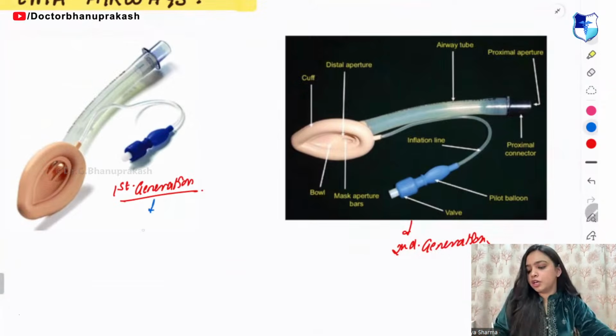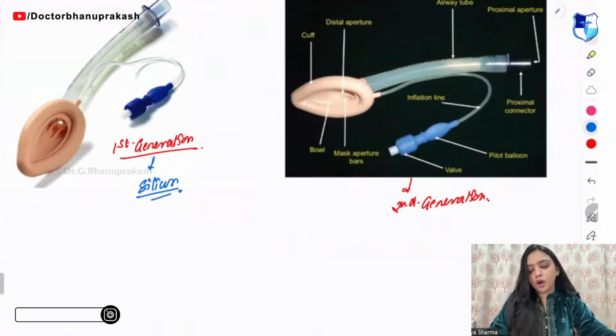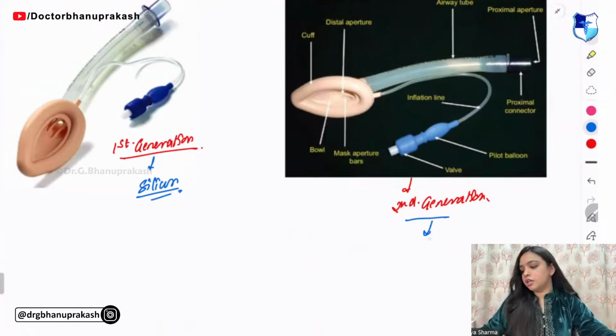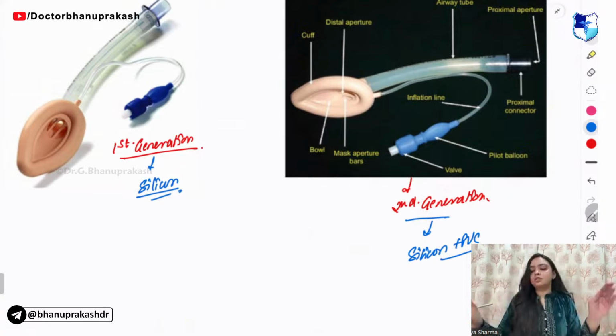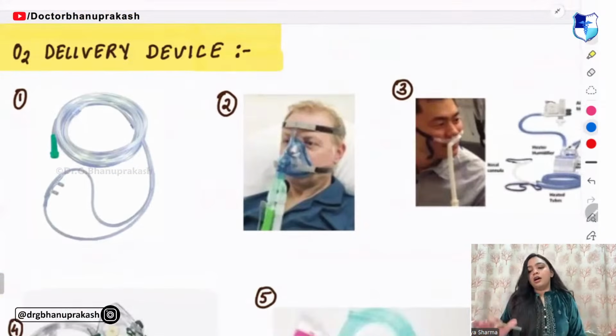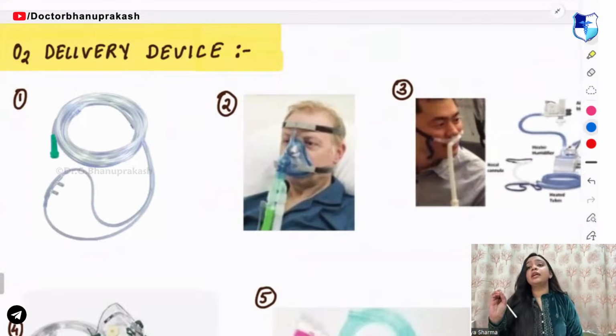In the first generation, they use silicon. And in the second generation, they use silicon plus PVC. Just remember this much. Coming on to a very, very important topic, oxygen delivery devices.